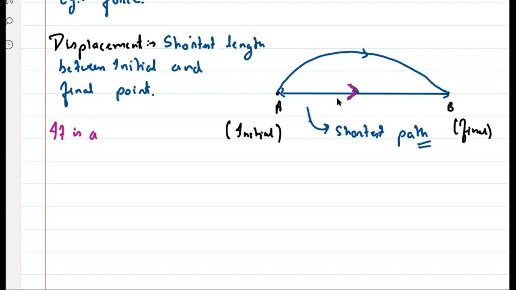So I'm saying distance, right? Whenever you talk about distance, so you don't care in which direction you move, right? You move in this direction, or you move in this direction, right? Because it is just the length, right? But whenever we talk about displacement, displacement is always this length, right? The shortest one.